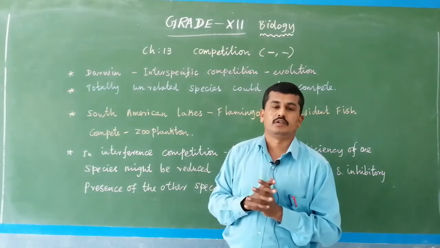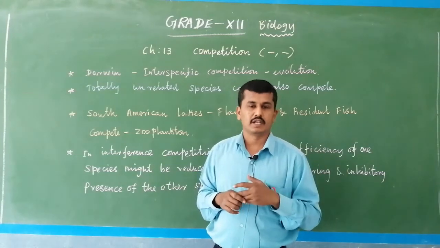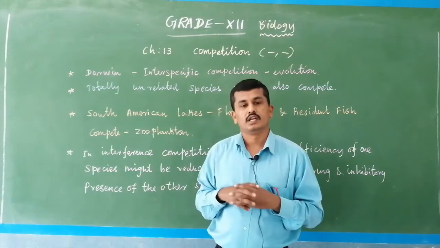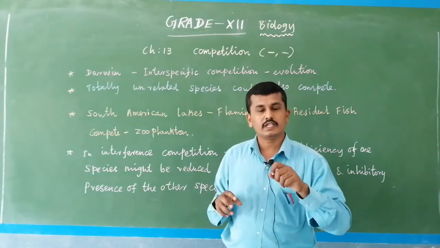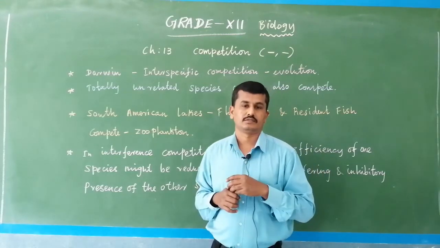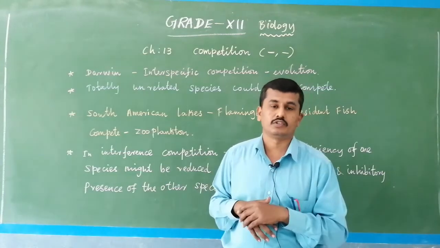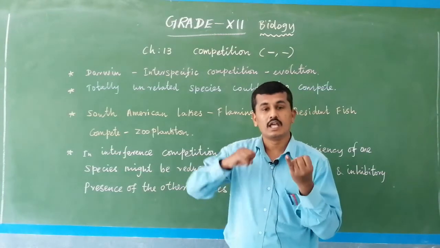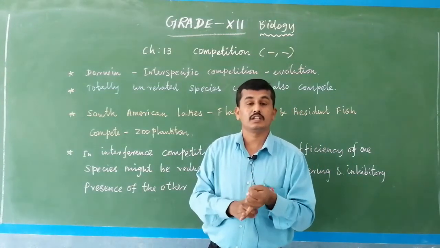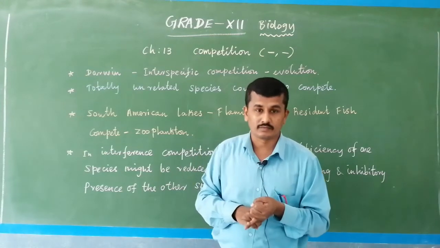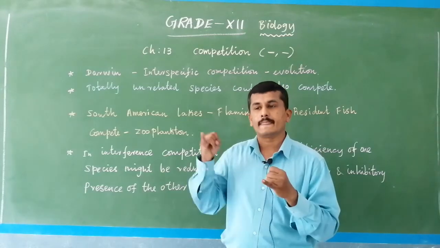I give another example also: grasshopper and goat. Grasshopper is actually an invertebrate, an arthropod, and goat is a vertebrate, a mammal. The grasshopper eats grass slowly, but the goat eats more grass compared to the grasshopper. So between these two different species, competition may take place for the same resource. The resource here is grass. So grass is a resource, and for this resource the grasshopper is competing and the goat is also competing.